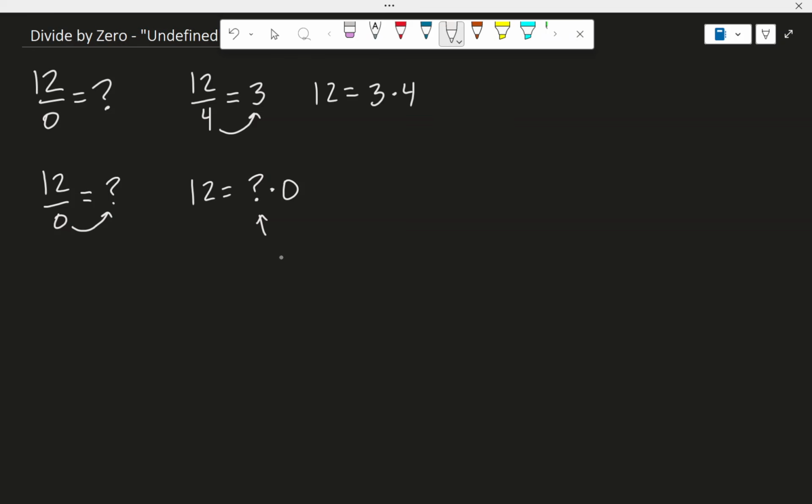And so at first you might think that there's just no solution. And I totally get why we would call it that. But we actually have a better phrase for it, a better word. We actually call it undefined. You might think, why would we call it undefined and not just no solution? Well, what does it mean to define something, and what does it mean for something to be undefined?